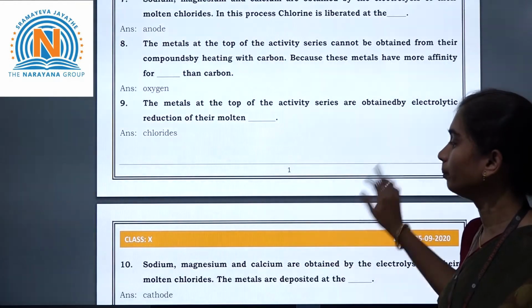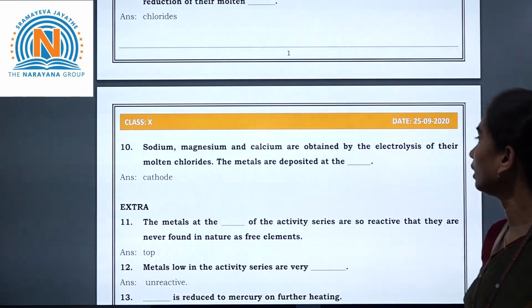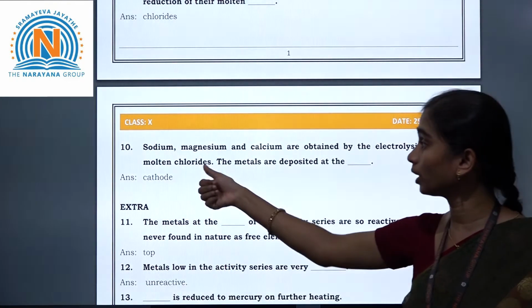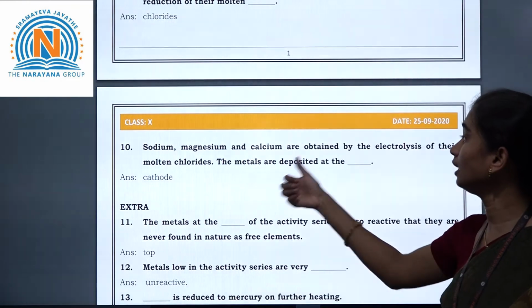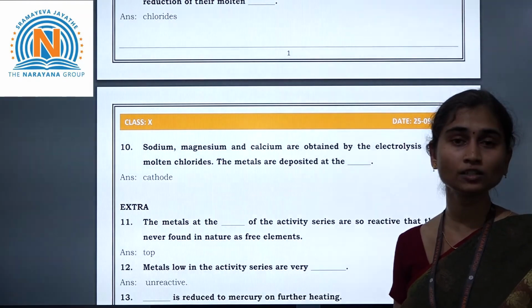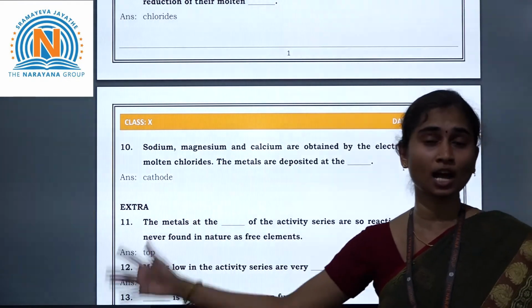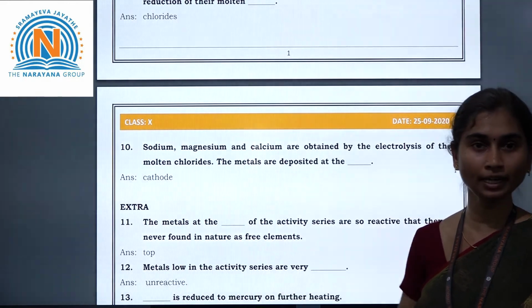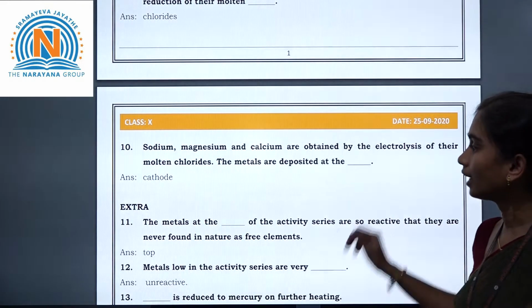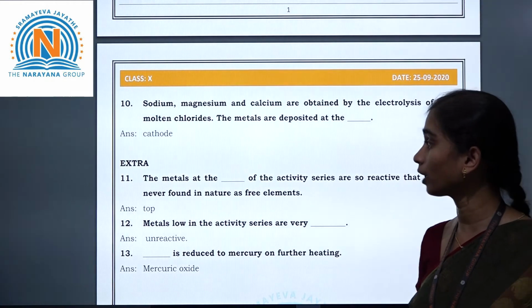And the next question. Sodium, magnesium and calcium are obtained by the electrolysis of their molten chlorides, and these metals are deposited at the cathode. So cathode is nothing but what? Negatively charged electrode. Cathode is nothing but a negatively charged electrode. And the next question, and a few more questions we have here, let us see them one by one.